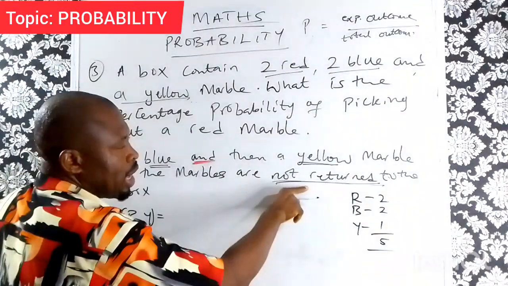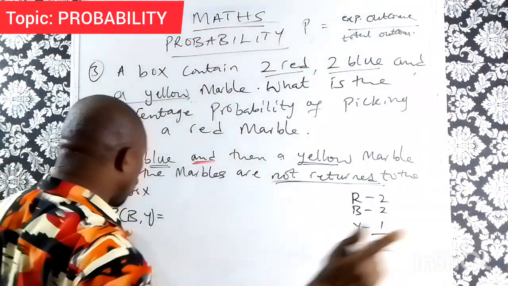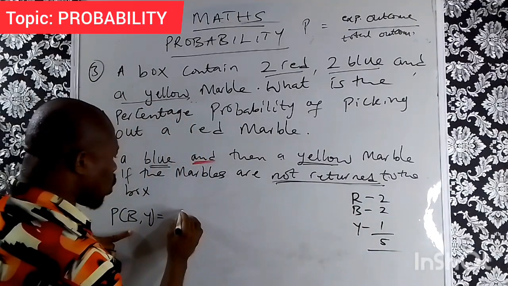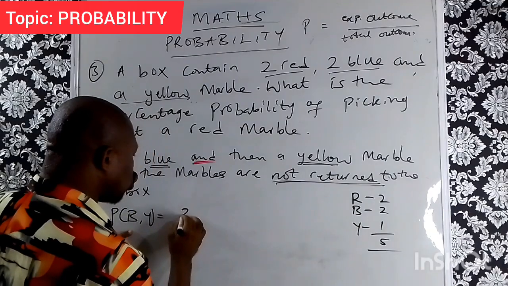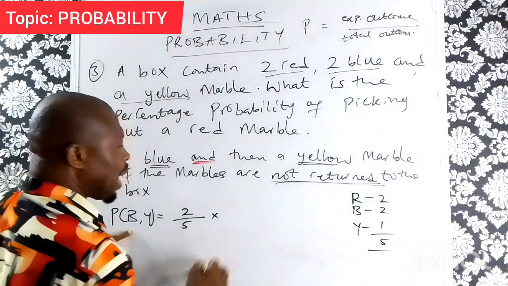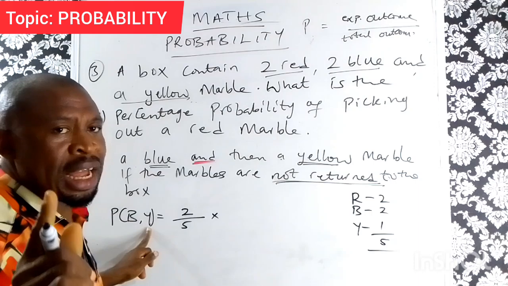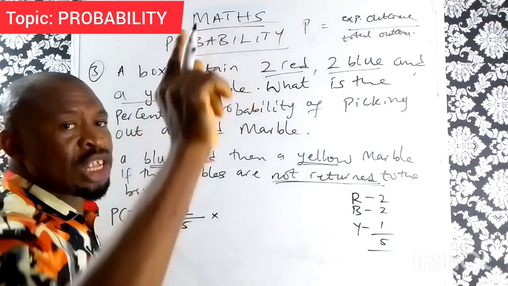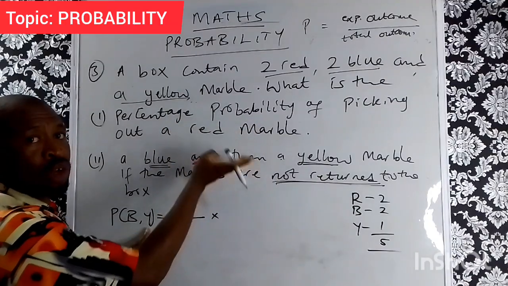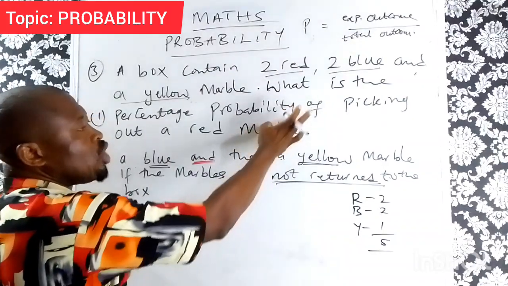Remember, here they said if you pick the first one, you don't return it, you pick the second one. The probability of picking a blue is the number of blue, 2, all over the total number 5. Remember, these are independent questions, this and this are independent of each other.